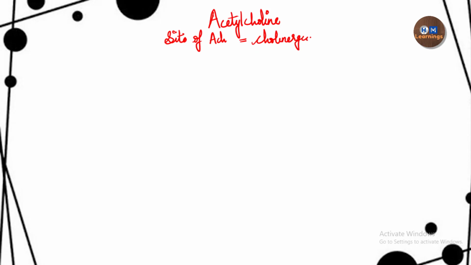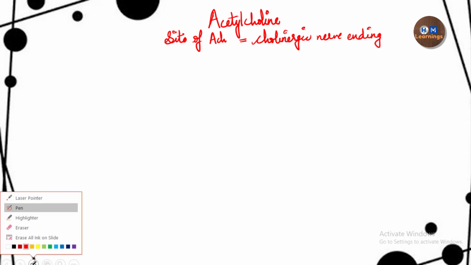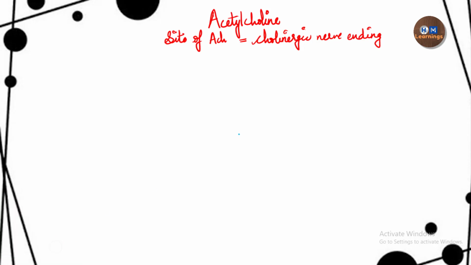So now I will draw an axon ending here, which is also called the terminal button, and then I will show you the synthesis first of the acetylcholine, then its release and then its removal from the synapse.